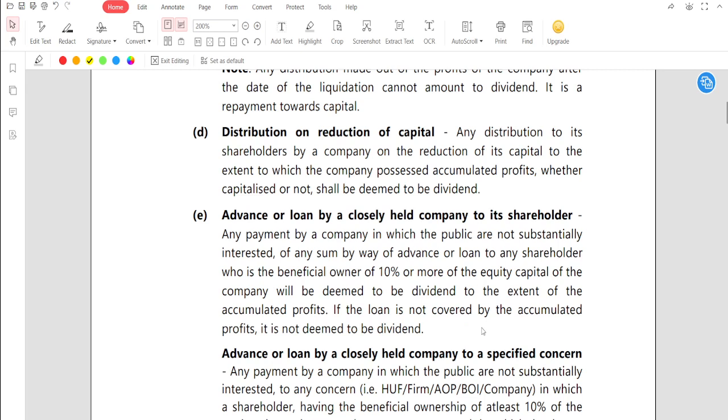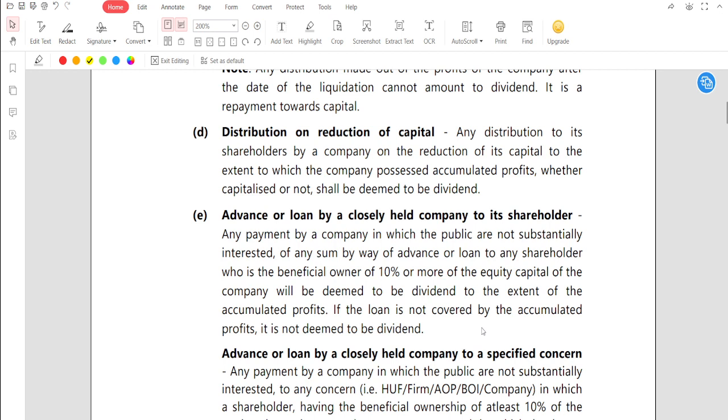So guys, we need to remember. Whatever the company's profit is available in the company's hand, with respect to which the advance is given to the shareholder, the advance is given based on the accumulated profit.